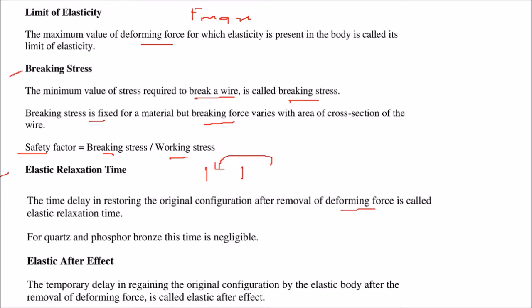What happens is, when you apply a deforming force, it takes a certain time for an object to come to its original configuration. This is the elastic relaxation time. For quartz and phosphor bronze, this time is negligible.